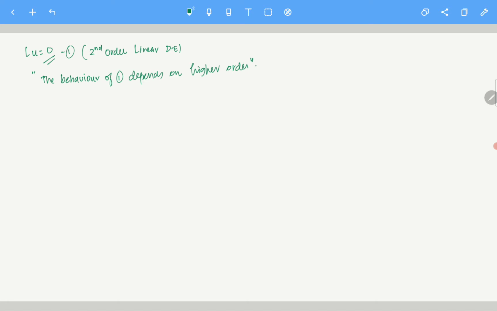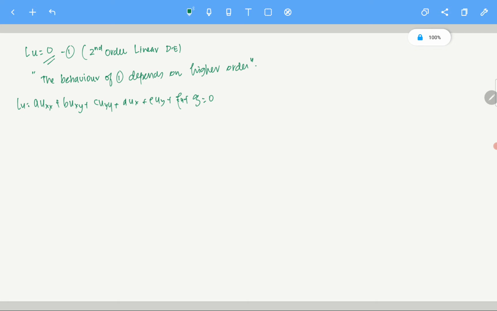So L of u may look like this: a u_xx plus b u_xy plus c u_yy plus d u_x plus e u_y plus f u plus g equals 0. That's the second order equation.